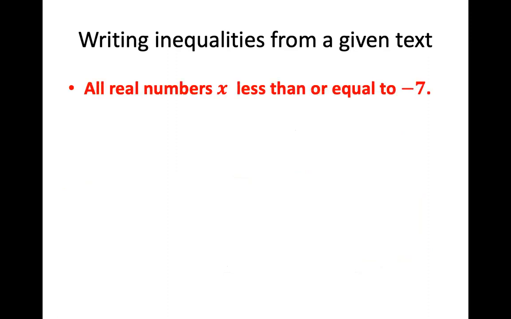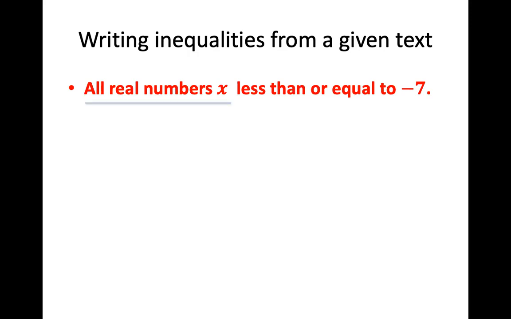All right, so I'm going to give you some text, and you're going to need to write the inequality. We've done this before. This was chapter 1 stuff where I gave you some text and you wrote an equation. Now I'm going to ask you to write the inequality. So here are the steps to do that. I read it, all real numbers x less than or equal to -7, and I parse out the individual pieces of that sentence that make the inequality.